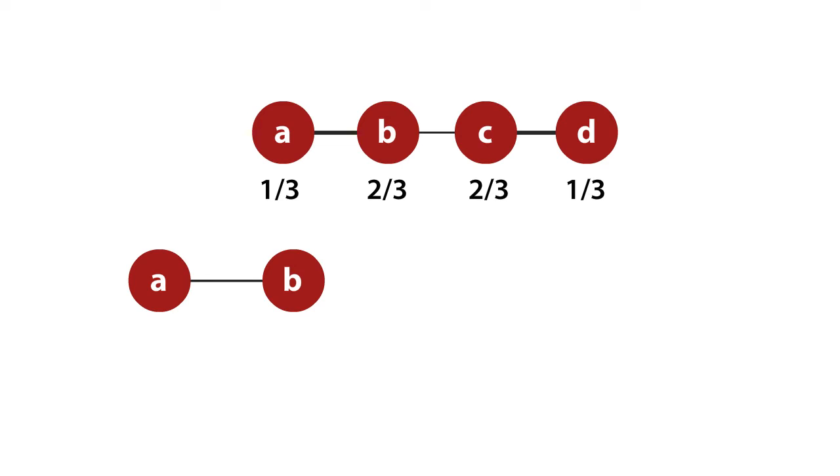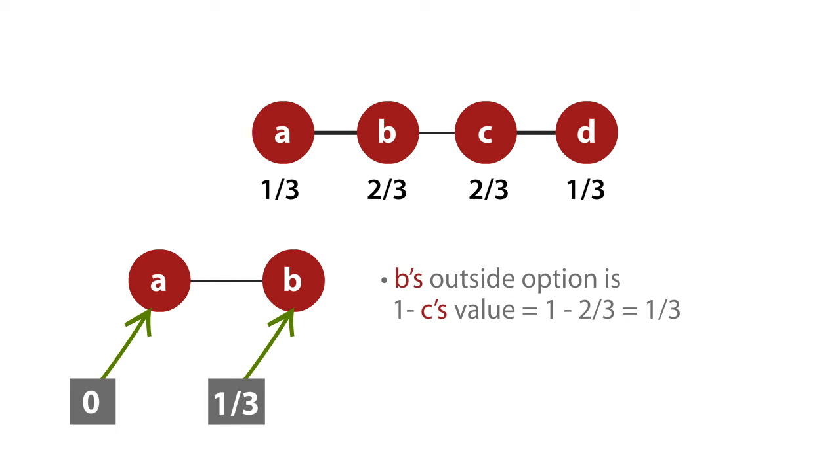In the AB pair, remember what we're going to do is look for a Nash bargaining outcome between A and B. So we have to look at what A's outside option is. Well, A has no outside option in the deal with B. His value of his outside option is simply 0. B, on the other hand, has an outside option. If A and B don't reach a deal, B can go to C and try to reach a deal. But C is getting 2/3 in his deal with D, so B's outside option is only 1/3: the value 1 that B and C could get jointly, minus the 2/3 he'd have to give to C. So B has an outside option of 1/3.